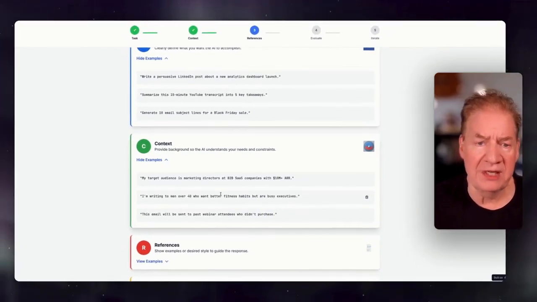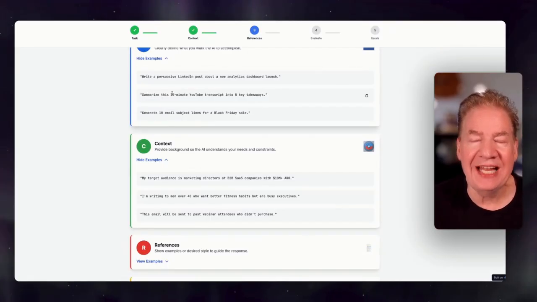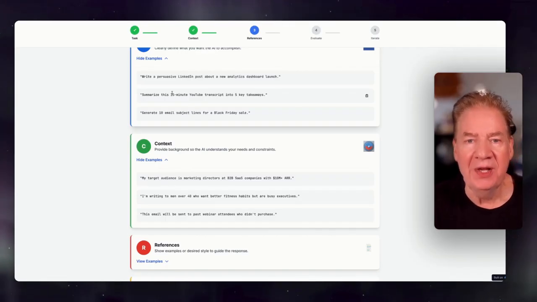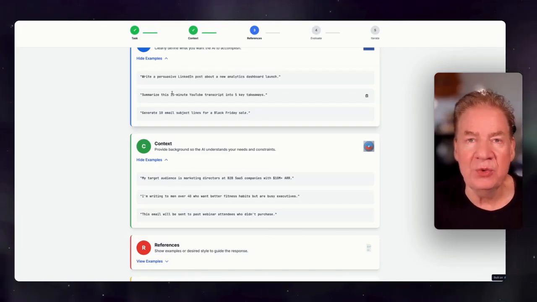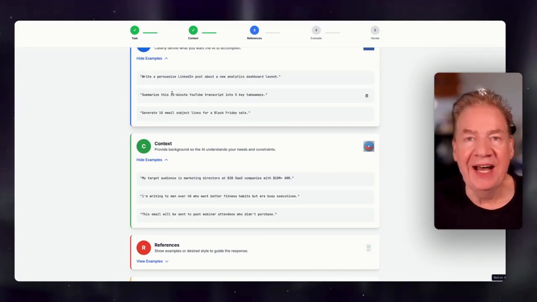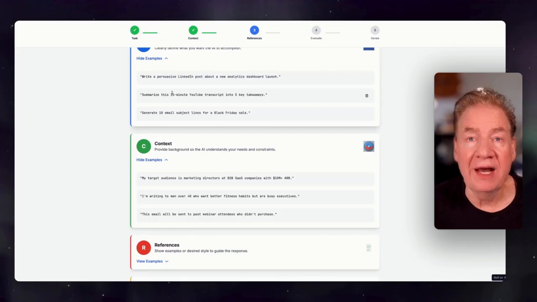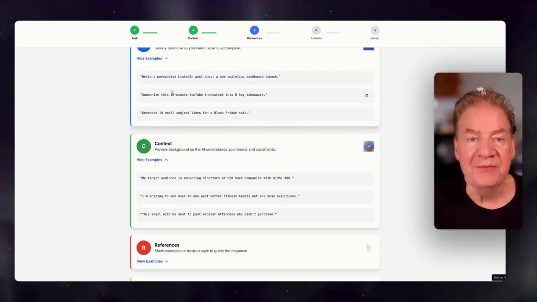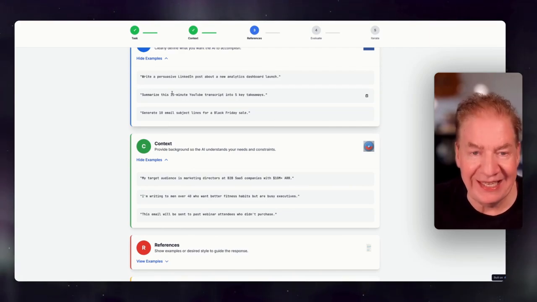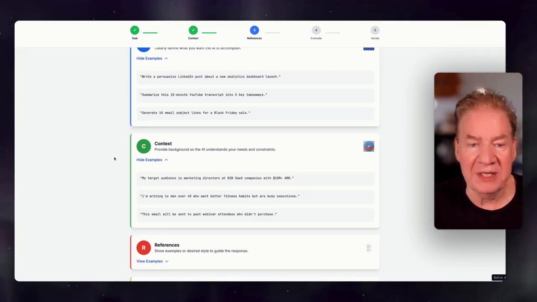And often what I'll do here is, from the get-go, I'll actually ask or tell the AI who it is supposed to be. So if I'm writing, let's say, a new email piece with a subject line and body, I will tell it you are an expert email copywriting guru, right? Then write a persuasive LinkedIn post about, or write 10 email subject lines for a Black Friday sale, and that might be all we need to do at this point.